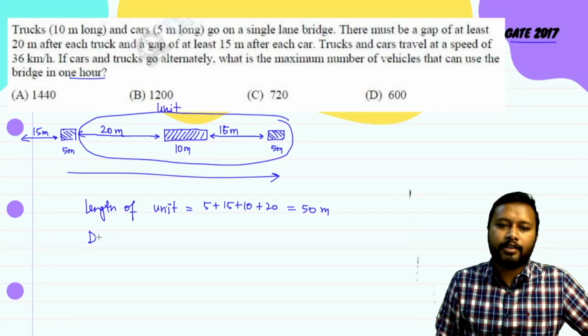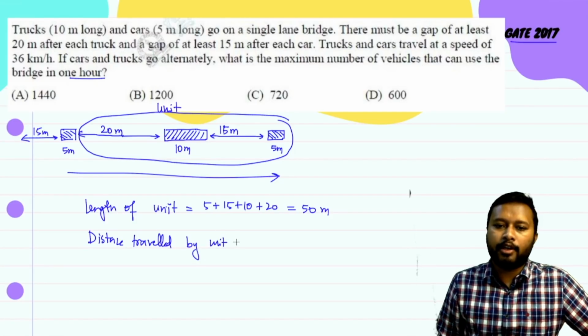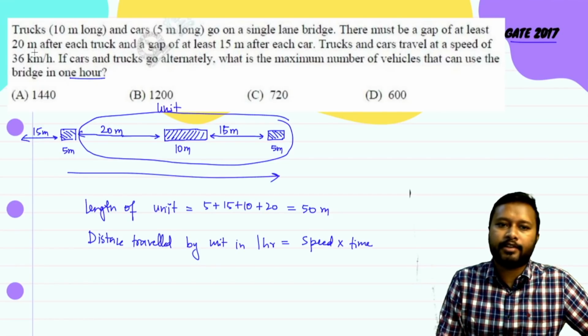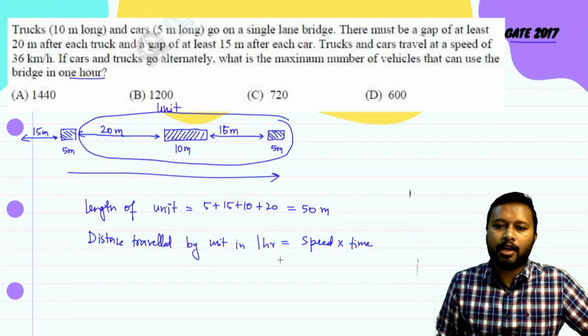So you know the distance traveled by the unit. I'm talking about the unit now. Distance traveled by the unit in 1 hour is equal to speed into time. Now the speed is 36 km per hour and the time is 1 hour.